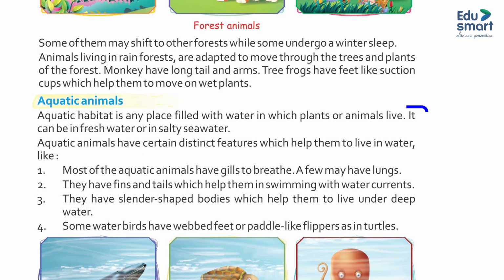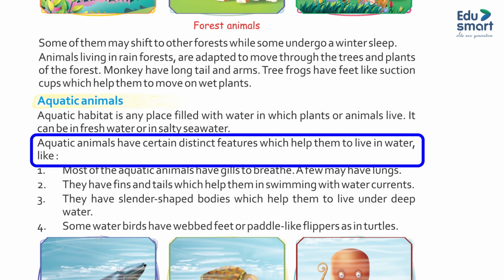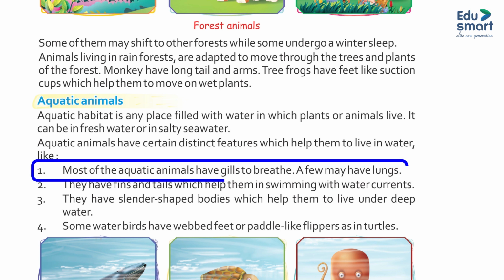Aquatic animals. An aquatic habitat is any place filled with water in which plants or animals live. It can be fresh water or salty seawater. Aquatic animals have certain distinct features which help them to live in water. 1. Most aquatic animals have gills to breathe. A few may have lungs. 2.